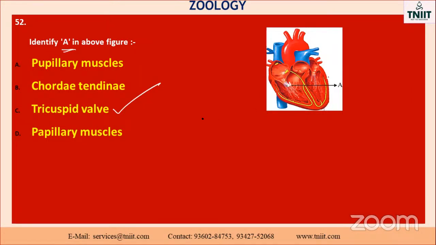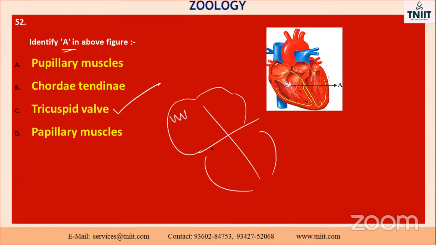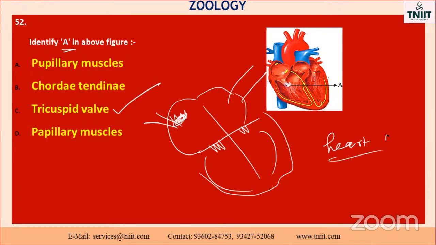So here what happened? The valve is like this, isn't it? Triple. Suppose the structure will be like this. Just draw the structure like this. You have to divide it like this. In this part is the tricuspid, here the bicuspid is there. Here, what is that? Already you know about these things also. The pacemaker in these places, Purkinje fibers. Okay, all those things you already know. You just have to practice the heart structures also. Heart is definitely one question. So NEET, don't forget, my dear students.